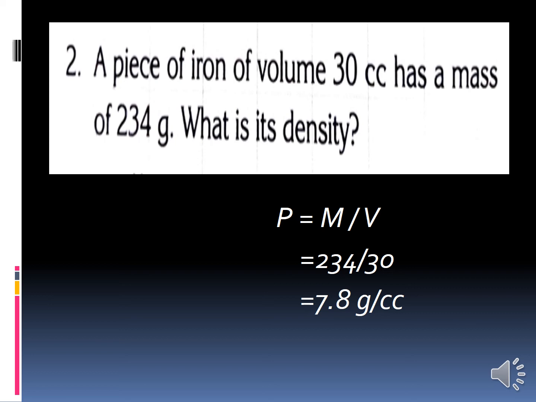We know the formula for density. What is the formula for density? Rho equals mass by volume. So we are going to substitute in that formula. What is the mass here? 234. What is the volume here? 30. So 234 by 30. Divide it and find the answer. Verify whether it is right or wrong. Do it and write the answer. Write the question and do it, okay?